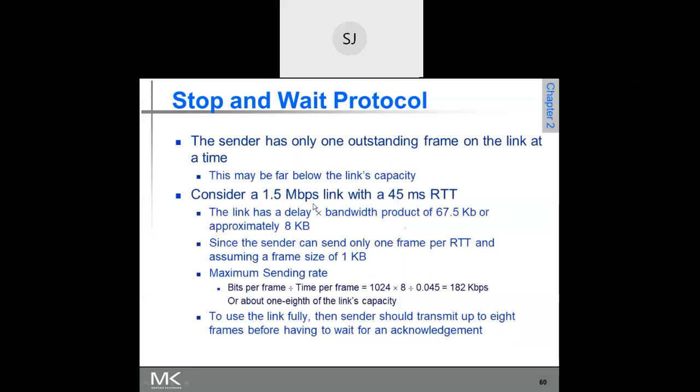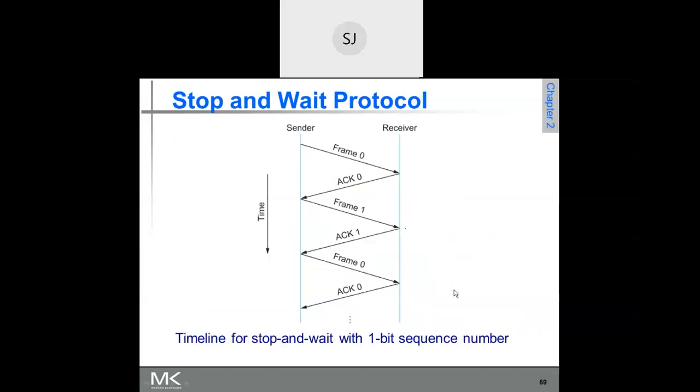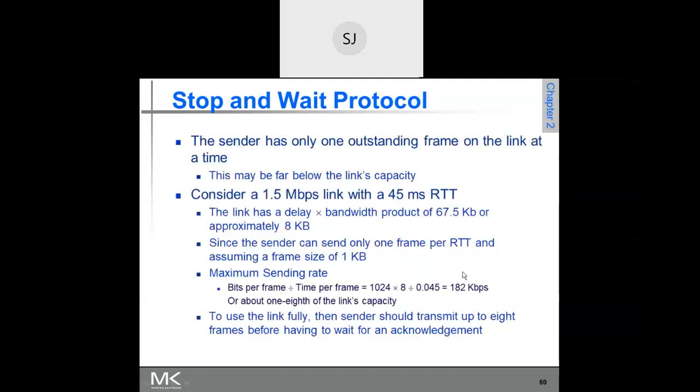To overcome this, just to give you the picture, consider a 1.5 megabits link. What is RTT here? This time is RTT: the time at which frame 0 is sent and the time at which acknowledgement is received. Assuming 45 milliseconds of RTT, the 1.5 megabits per second of bandwidth is wasted for 45 milliseconds, right?